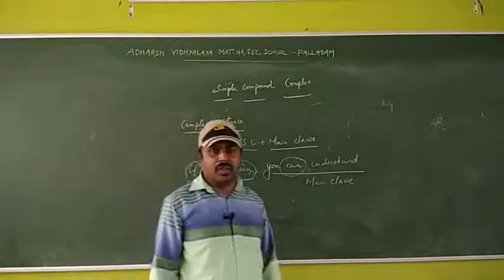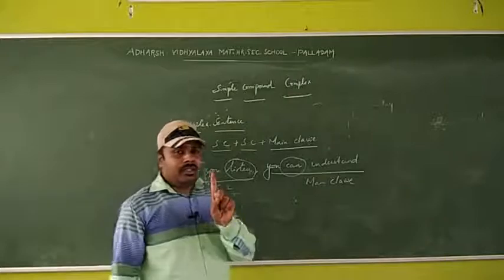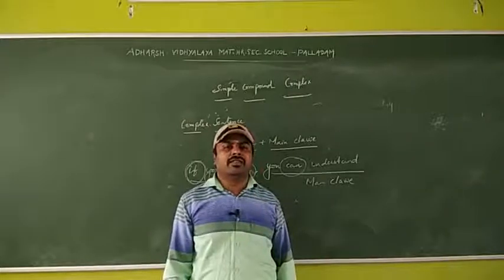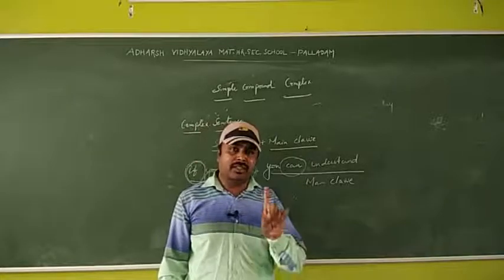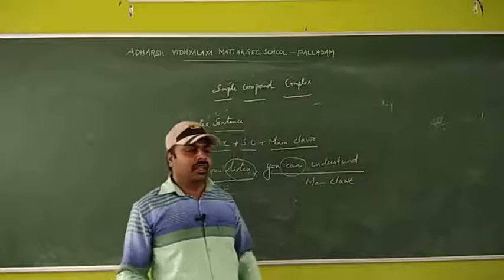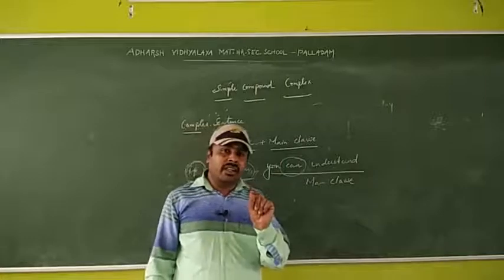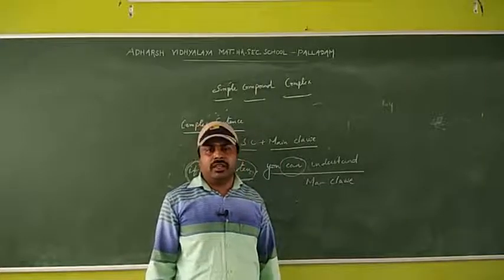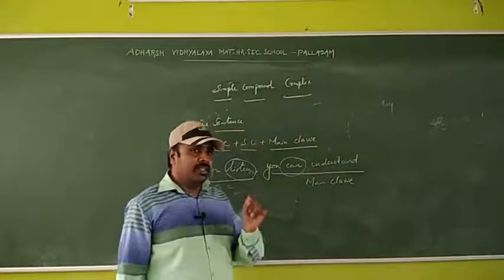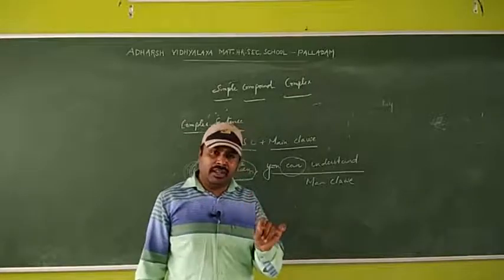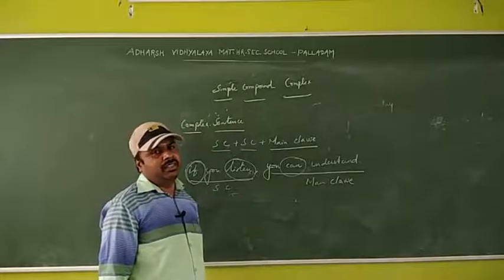So once again I tell you, just make note of it. A simple sentence means it has one main clause, or else a phrase plus a main clause. That is the structure of a simple sentence. And a compound sentence means two main clauses with a coordinating conjunction. That is a compound sentence. And a complex sentence is subordinating conjunction, subordinating clause, and main clause.